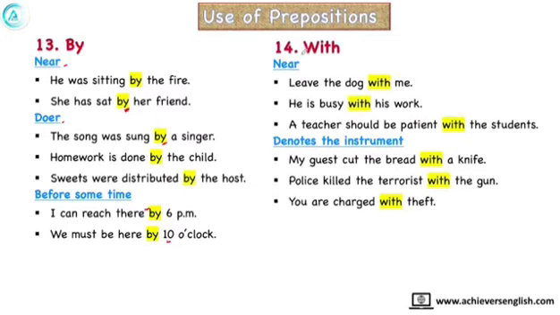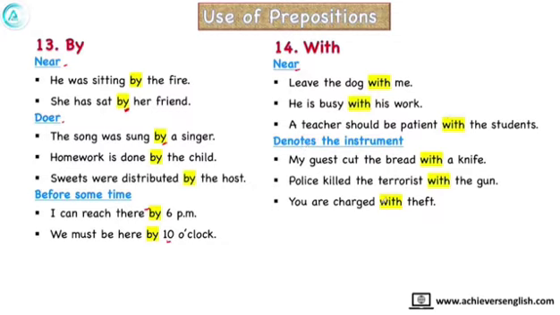And there is another preposition, with, which is also used to show nearness. Leave the dog with me. He is busy with his work. A teacher should be patient with the students. Both by and with show nearness. And with is also used to denote some instrument.